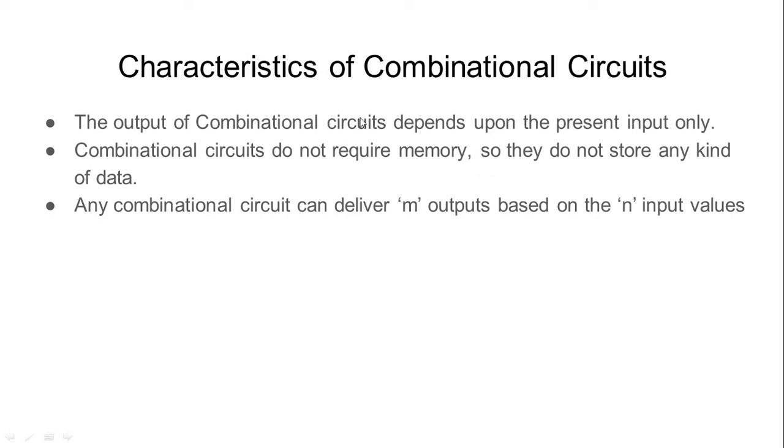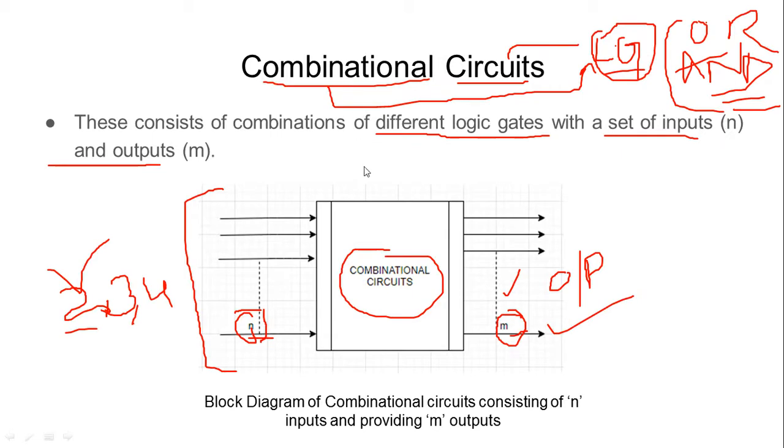Combinational circuits have some characteristics which make them unique in nature. The very first thing is that if you look at this block diagram, you can see that the output of the combinational circuit is purely dependent upon the kind of input we are giving here.